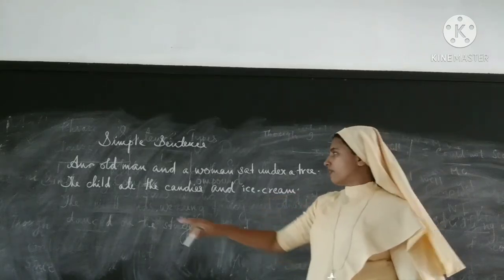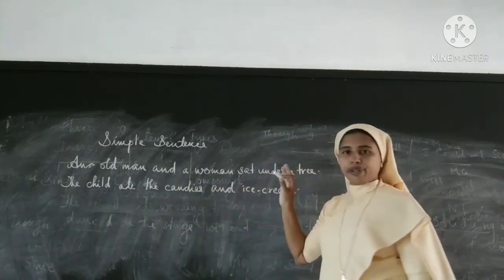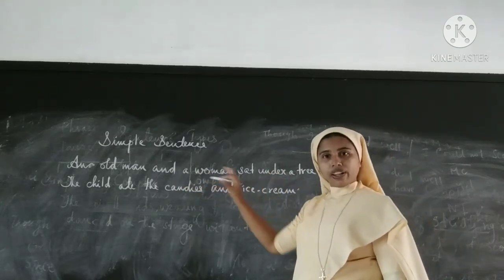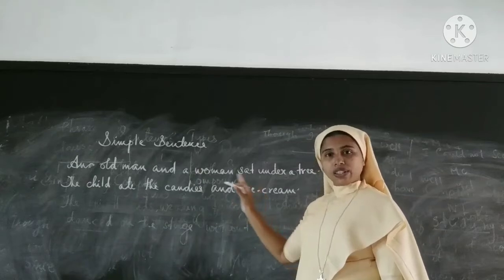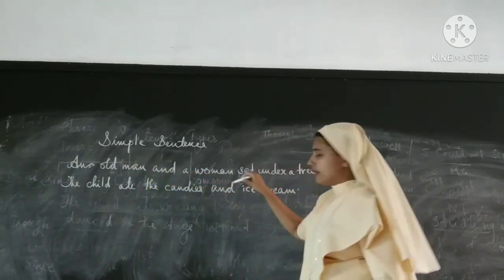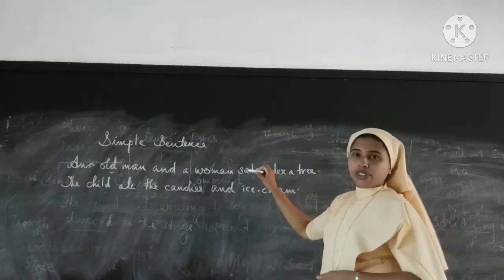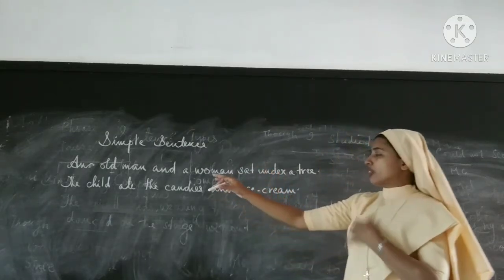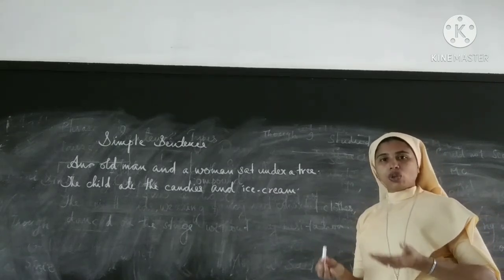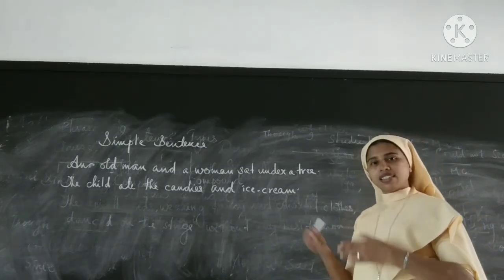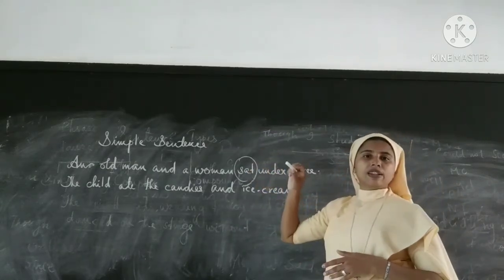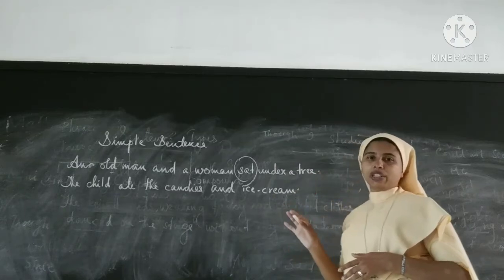Okay, so an old man and a woman sat under a tree. What's the subject here? An old man and a woman. Okay, this is a phrase, noun phrase, because many words are there. An old man and a woman. This is one subject and this is another subject. And here the verb is sat. Even though there are two subjects, we cannot say that it is a complex or compound sentence. This is a simple sentence because there is only one verb and there is only one finite verb, that is